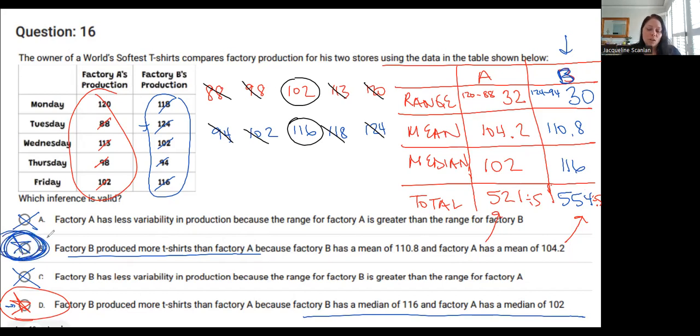Goodness gracious. So I'm making another note on the practice test. If you put answer choice B or D for number 16, I will give you credit. You can choose either one of those because they're both true statements. All right, guys, go ahead and copy down what you want. Make sure your notes are in order. I will do one more video for question number 15 when I figure out what's going on with that one.